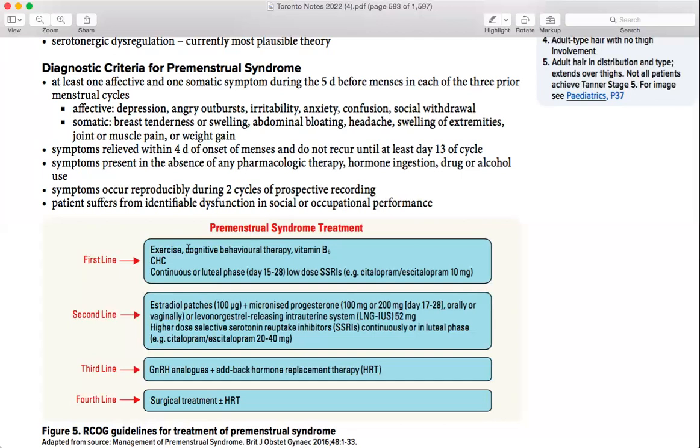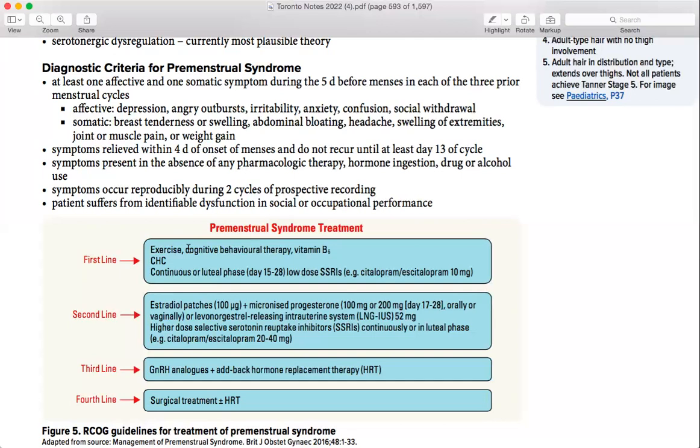This is the exact definition they will tell you. Say a woman came to you, she is 23 years old, she started having menses at 16 or 18 years old. She has angry outbursts just 5 days before the menses, along with some weight loss or weight gain or headaches. Now you can clearly see they are giving one affective symptom and one somatic symptom. So this is basically premenstrual syndrome, and it should be there 5 days before menses.